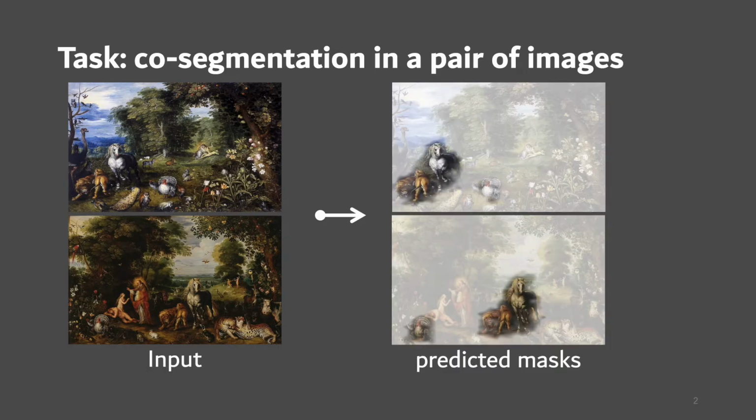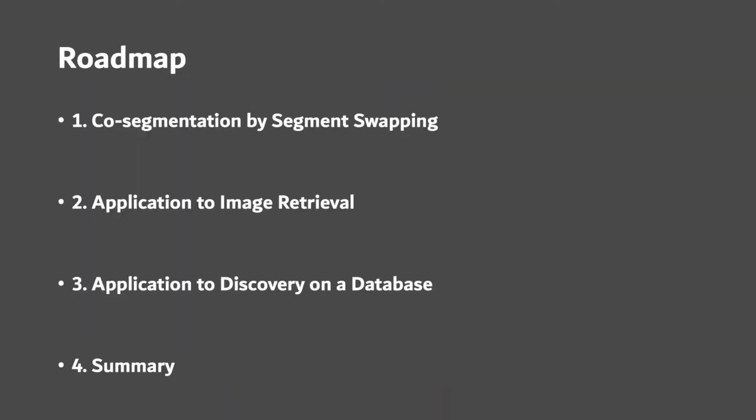As we want to learn a model to give us such prediction, the main challenge to solve this task is that there is no training data available to train the model. In this work, we propose a solution including training data generation and architectures to address the problem. Here is the plan of this talk. I will start with our key idea, co-segmentation by segment swapping. Then I will show that our approach can be applied to image retrieval tasks. In the third section, I will show that our approach can be used to conduct discovery and co-segmentation on a collection of images. Finally, I will conclude and give a brief summary of our work.